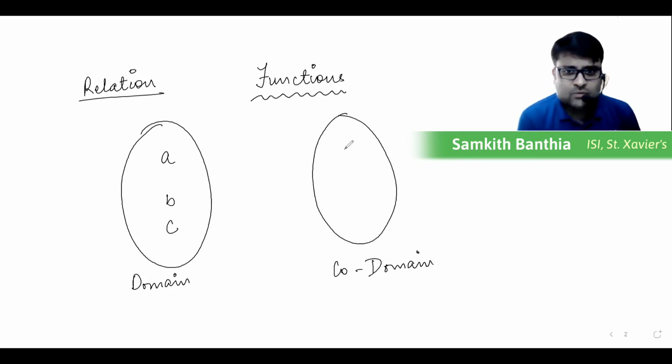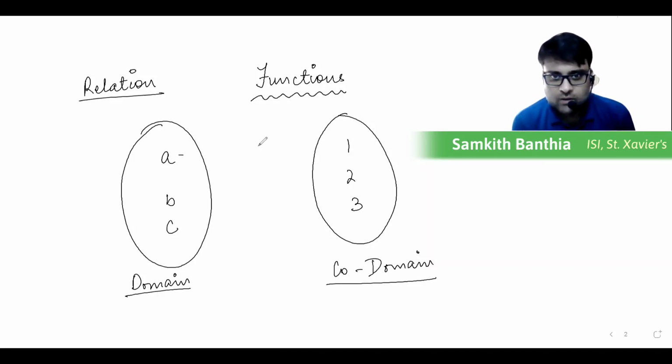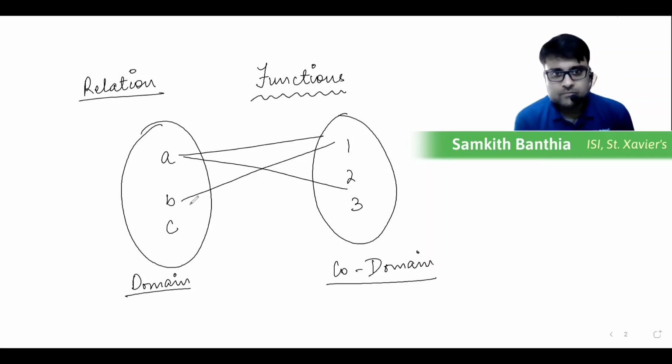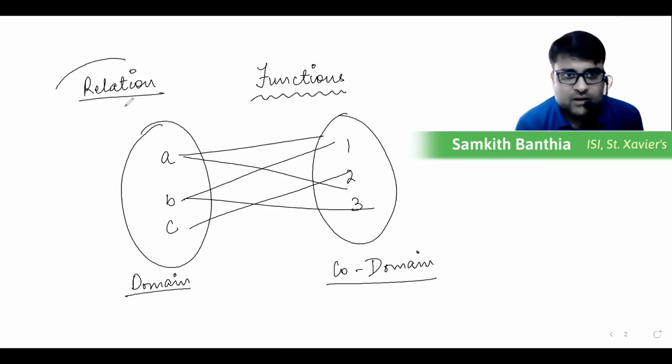Supposing there are three elements in the domain and three elements in the codomain, any sort of mapping between two sets is called a relation. The mapping will always originate in the domain and end in the codomain. So this is a mapping. This is basically A mapped with 1 and 2, B mapped with 1 and 3, C is mapped with 2. Okay. Any sort of a mapping between the domain and the codomain is a relation.